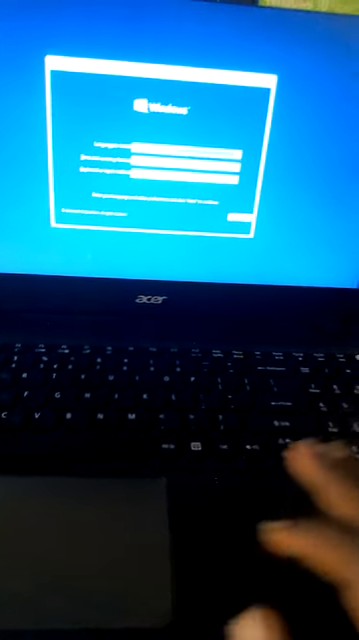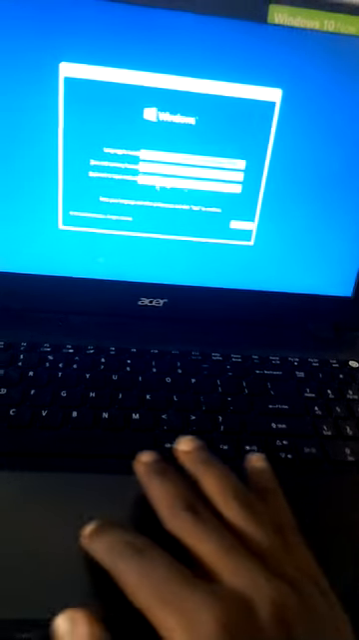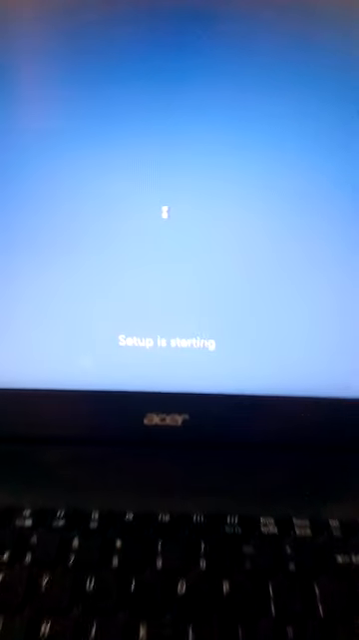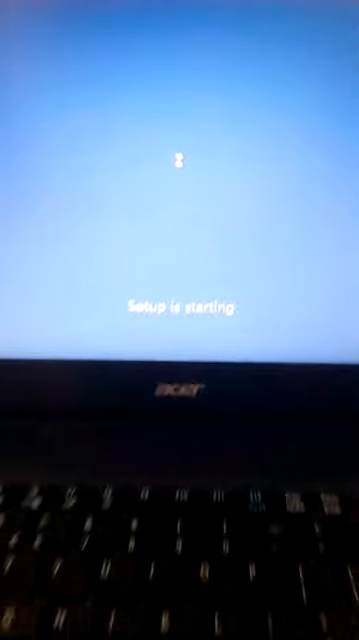As you can see, Windows. It just takes approximately 5 minutes, depending on your computer and the installed RAM in the computer. From here, you need to use your mouse. You can see, use your mouse there and hit next. Then you click install. As you can see, setup is starting. Here we go.